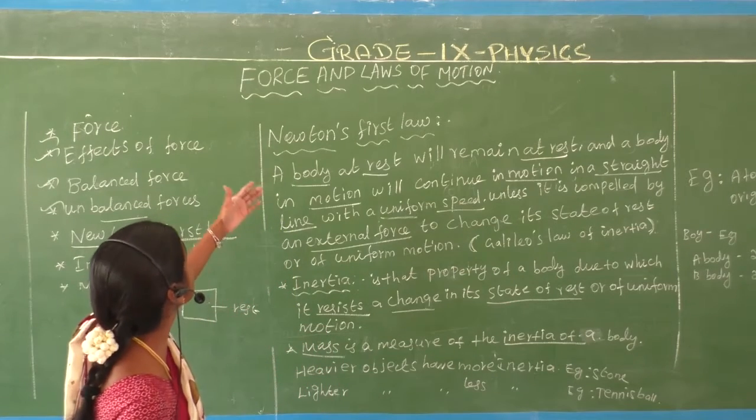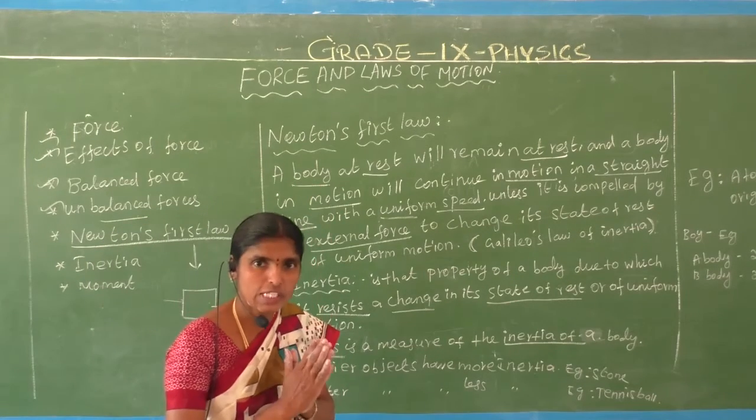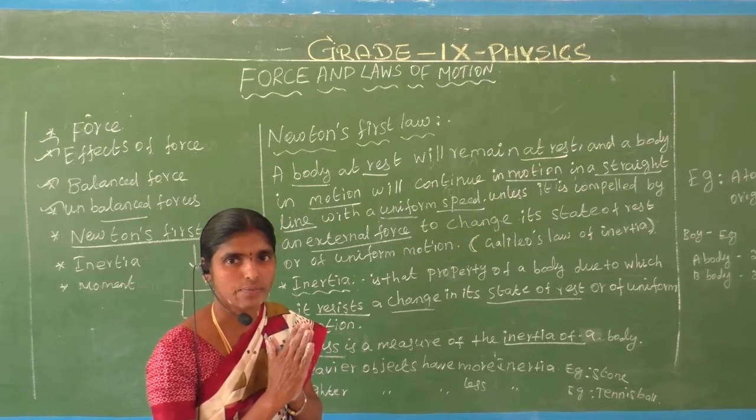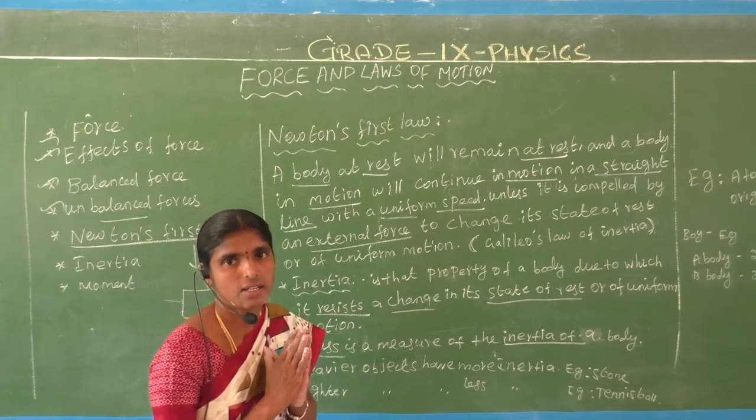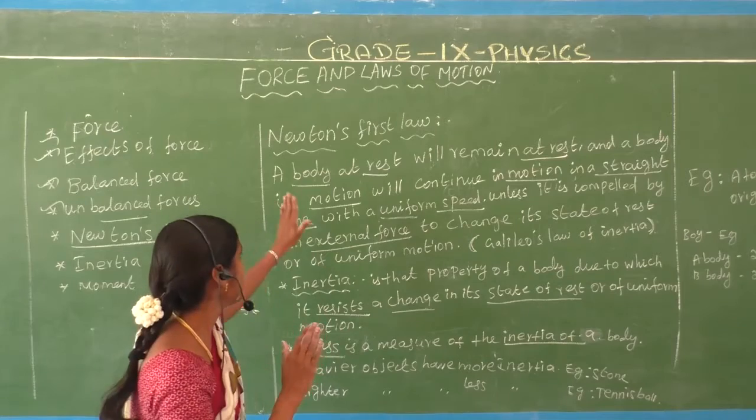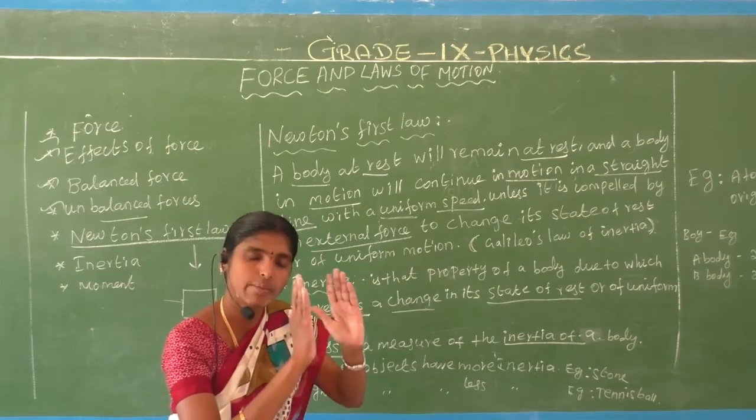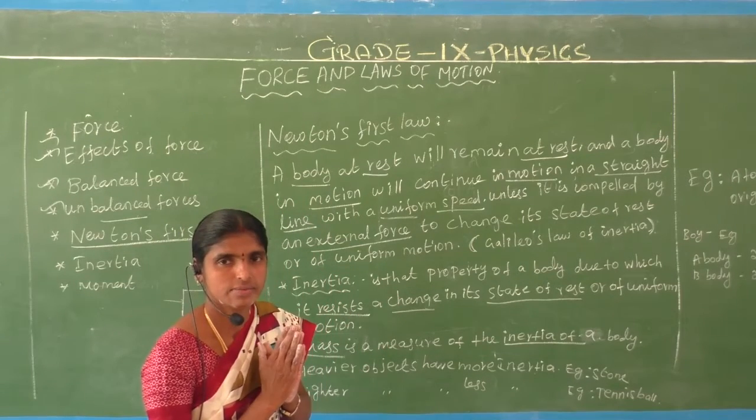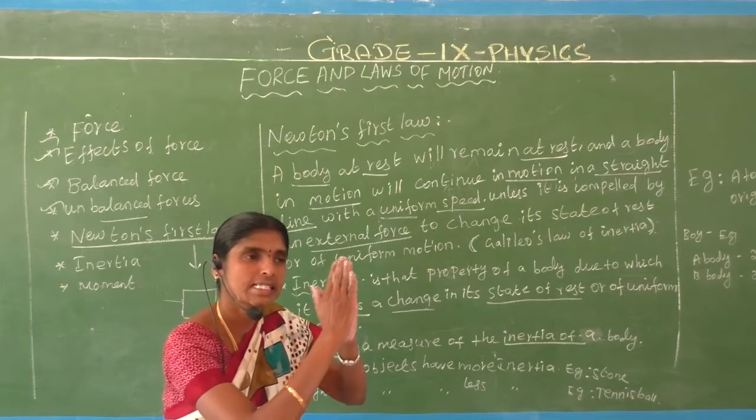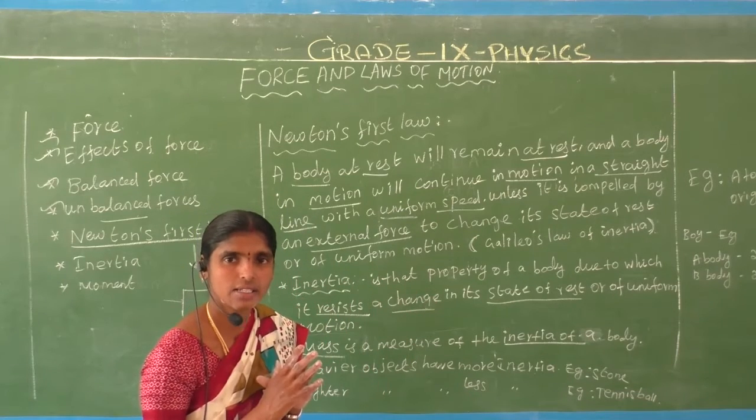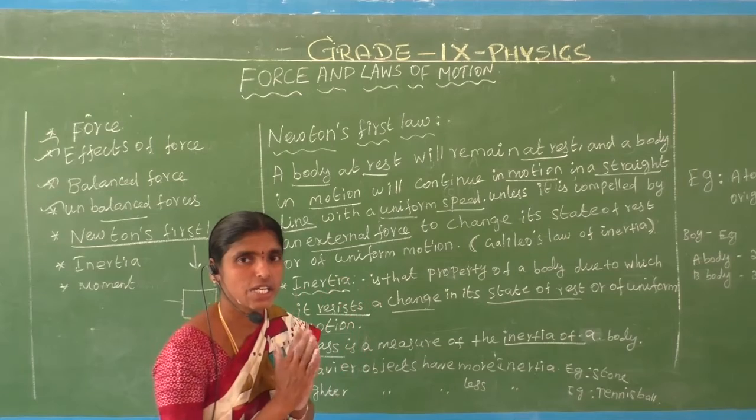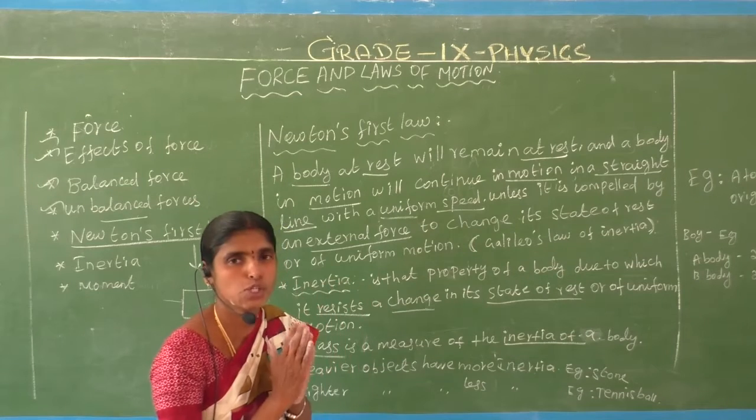Once again, recall what is meant by Newton's first law. What is Newton's first law? What did Newton tell? A body at rest will remain at rest. Unless a force acts on an object, the object remains in a state of rest. Are you understand? Okay, that is the inertia. We call that inertia.